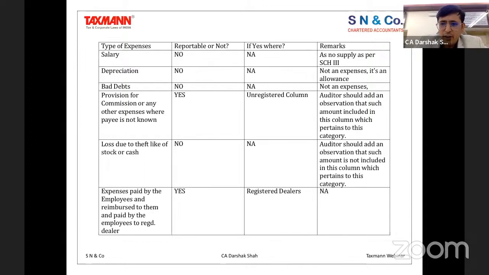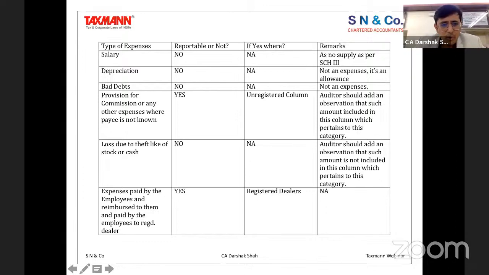Loss due to theft, like stock or cash: the auditor should report this and add the observation whether the amount is not included in this particular column. You have to report it accordingly, that such amount is not included in this column. Whatever call you take, either you report it or you don't report it, based on the rationale you have, accordingly you can take a call and then report in the observation that this is what you have followed.